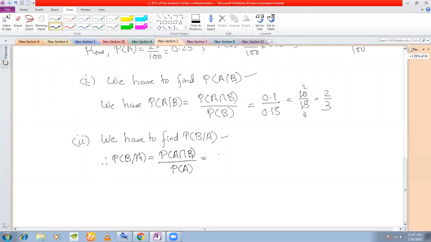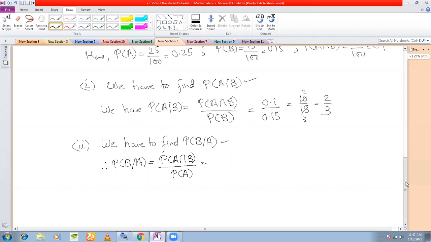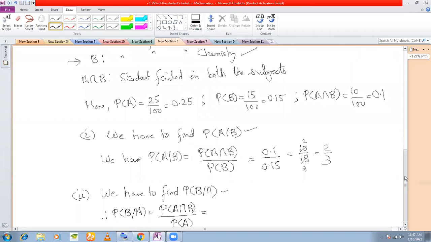Now P(A intersection B) is already given to you, right? How much is P(A intersection B)? If you see, it is 0.1. And how much is P(A)? It is 0.25. So if you shift the decimals, this will become 10 by 25. And now if you cancel, this will become 2 by 5.